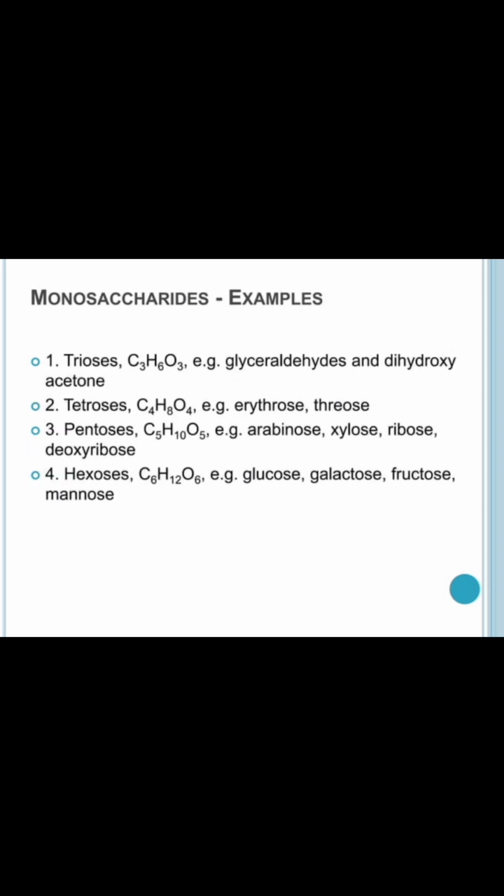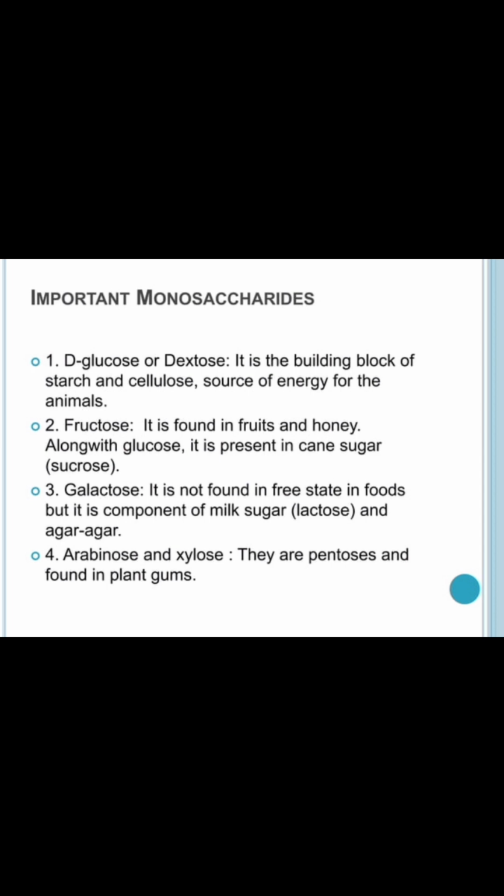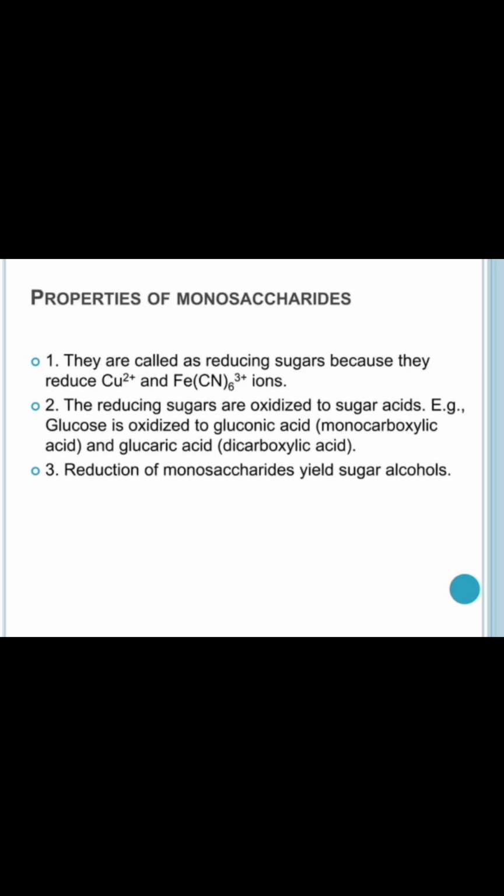Monosaccharide examples: triose, for example glyceraldehyde and dihydroxyacetone; tetroses, erythrose and threose; pentose and hexose. These are some examples of monosaccharides. Now the importance of monosaccharides. Glucose or dextrose is a building block of starch and cellulose, and a source of energy for animals. Fructose is found in fruit and honey, and along with glucose it is present in cane sugar. Galactose is not found in free form in foods, but is a component of milk sugar and agar-agar. Arabinose and xylose are pentoses and are found in plant gums.